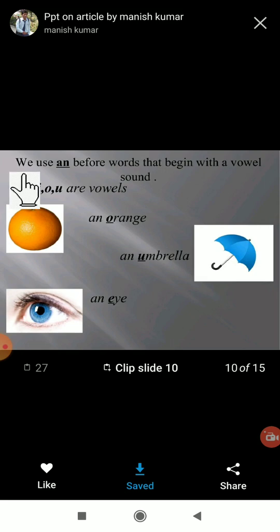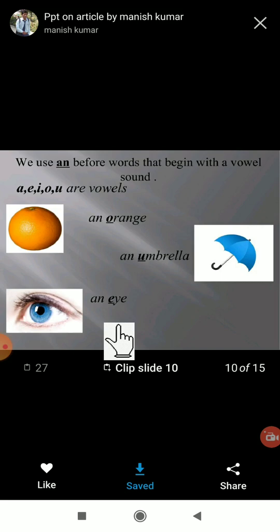Next here. Now again a few examples are there, and we are using an with words beginning with a vowel. See, which are the vowels? See, A, E, I, O, U are the vowels. An orange, an umbrella, an I, because O, U and E, what are they?